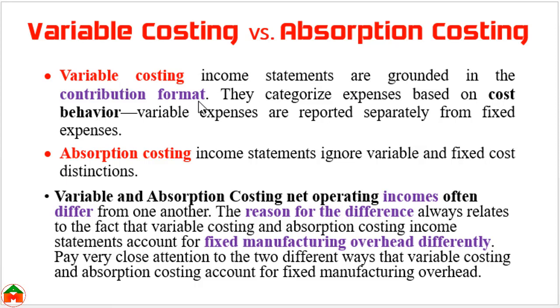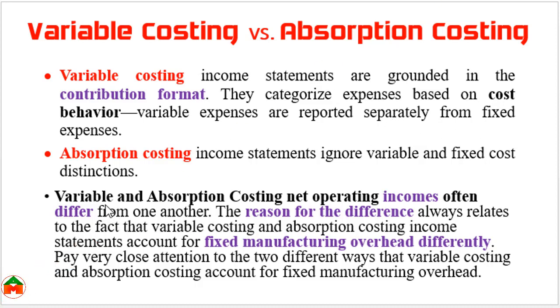Besides the variable costing income statement, there is another income statement called the absorption costing income statement, and in this income statement we don't classify the variable cost and fixed cost. In the variable costing income statement or contribution format income statement, we classify the variable cost and fixed cost, and we initially deduct the variable cost from sales, then we deduct the fixed cost.